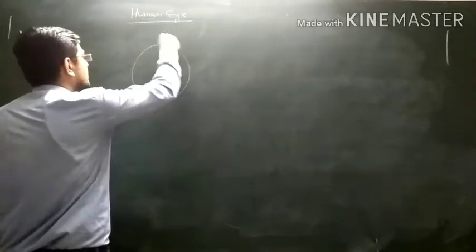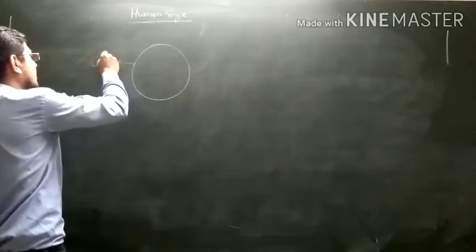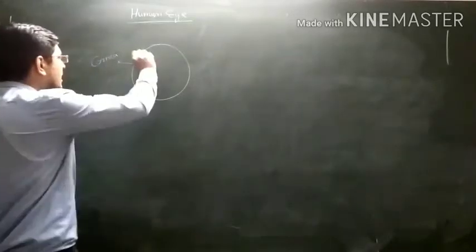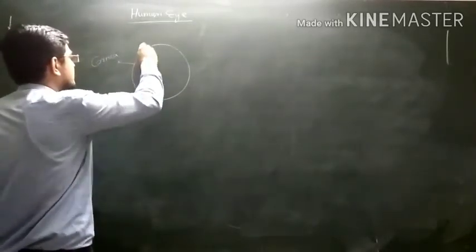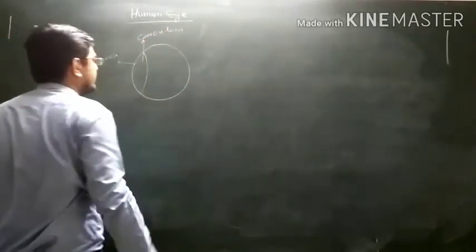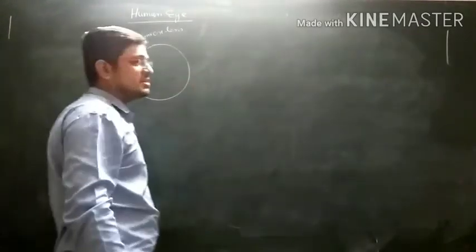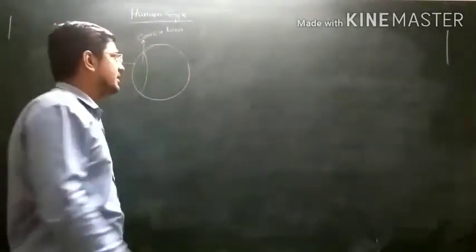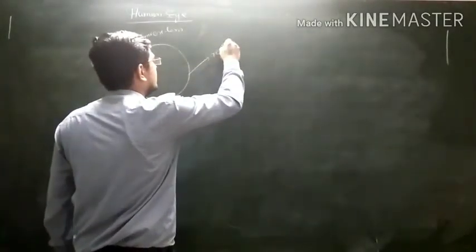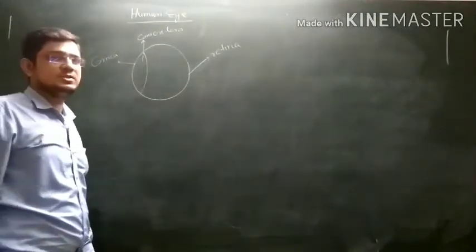Now, if we see the very simple basic construction of human eye, then the outermost part of human eye is known as cornea. Before cornea, a convex lens is placed. And in the last, where the image has to be formed, the point where the image is formed and seen clearly is known as retina. In the last, retina is fixed where the image is formed.